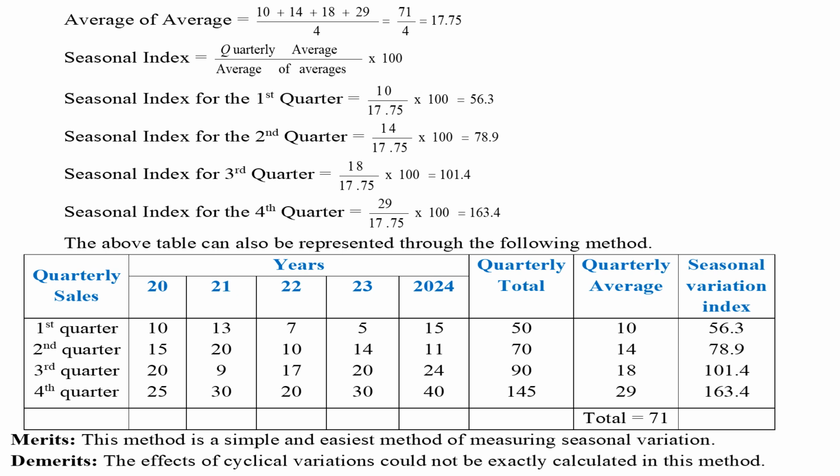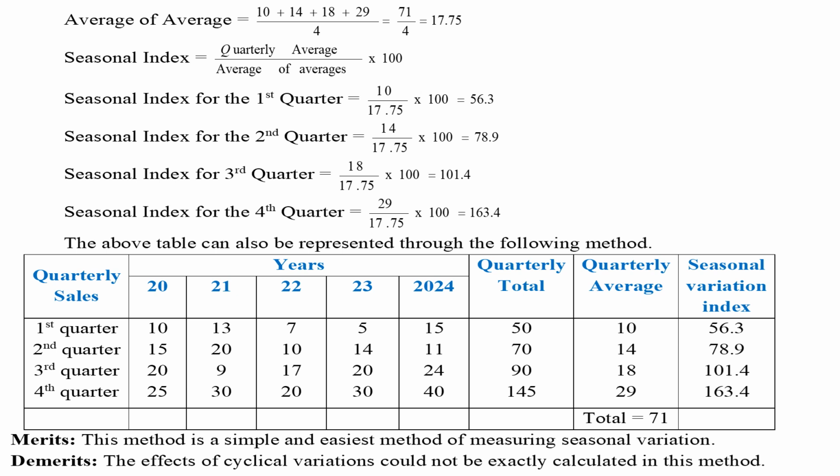Average of average equals seasonal index for the first quarter equals. Seasonal index for the second quarter equals. Seasonal index for the third quarter equals. Seasonal index for the fourth quarter equals. The above table can also be represented through another method, which is well presented here.